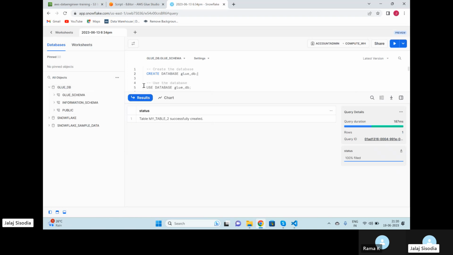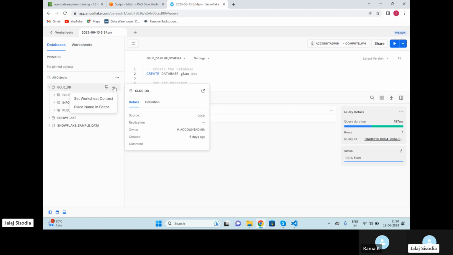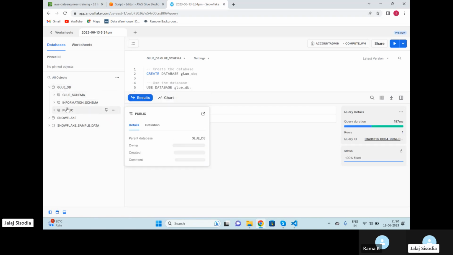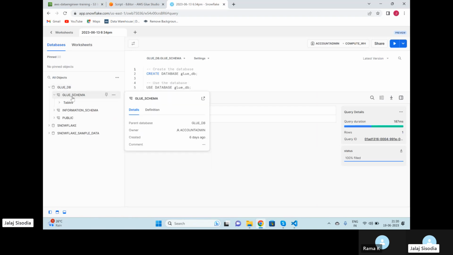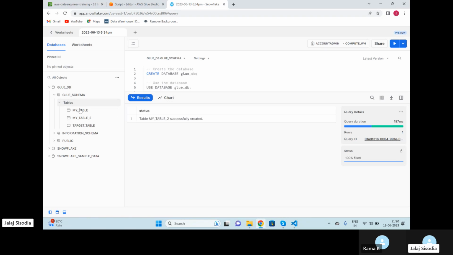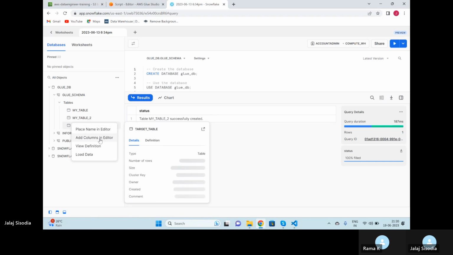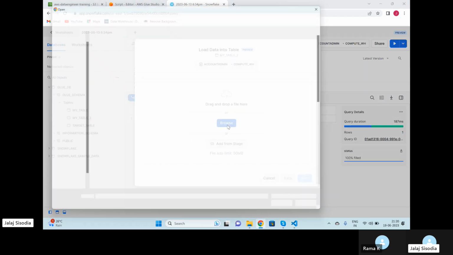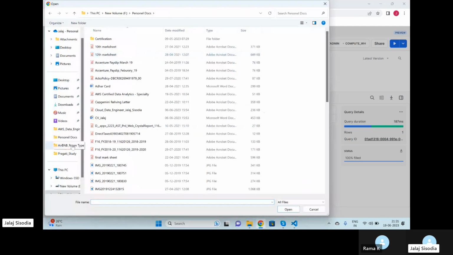Just a second, I should have got the option to refresh this page. Inside the GlueDB, inside your Glue schema, we will now have 2 tables. Okay, my table 2 is there. Simply just click on this one. Click on load data. Click on browse. Just come on your data set.